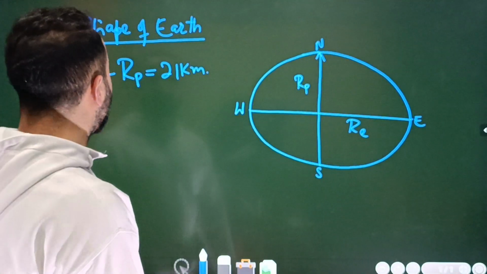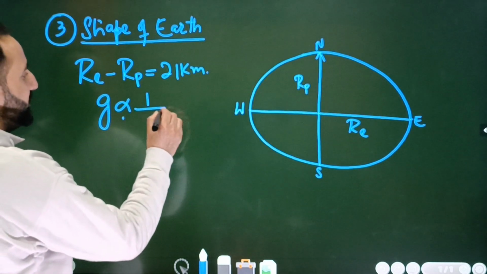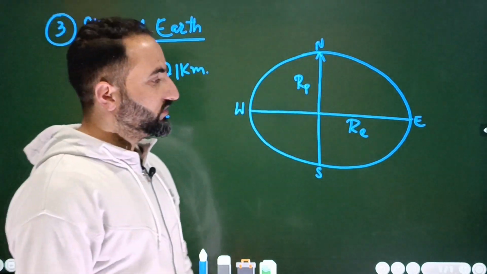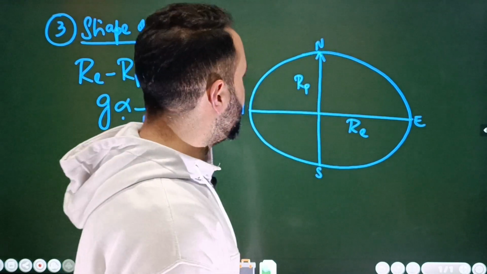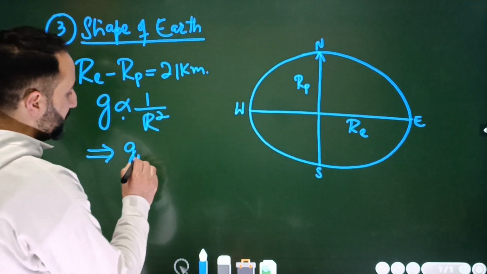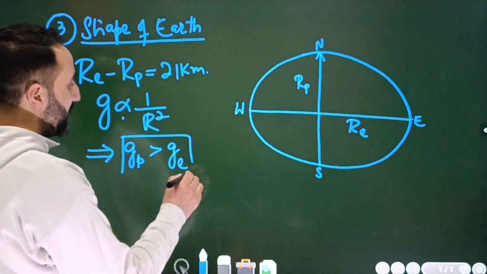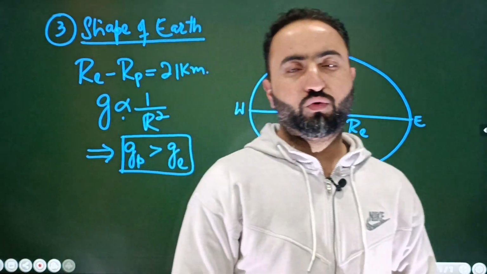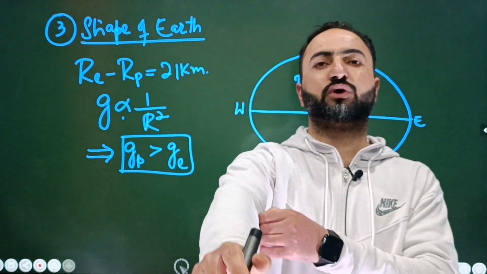Right, beta? Now next what we know is that acceleration due to gravity, beta, is inversely proportional to r square. It's inversely proportional to r square. Now since the equatorial radius is more compared to the polar radius, what does it mean? It implies that the acceleration due to gravity at the poles is greater than the acceleration due to gravity at the equator. Okay, simple. The equatorial radius is more, beta, compared to the polar radius, so the acceleration due to gravity at the poles will be more compared to the acceleration due to gravity at the equator.